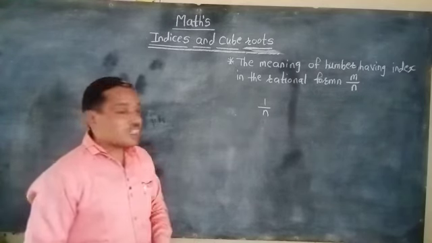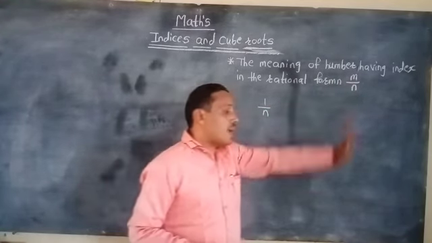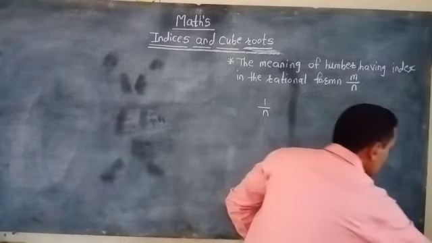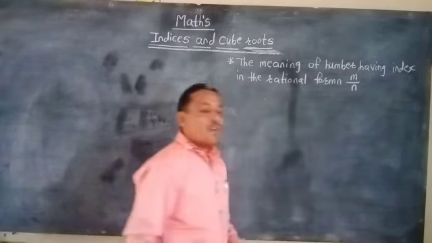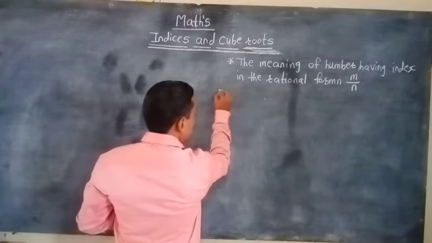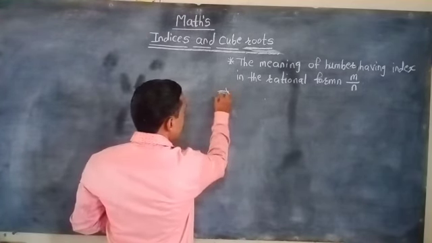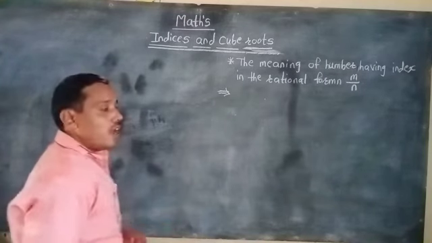Today we will discuss if the index is given in the rational form m by n, how can we express or find the value of that number.